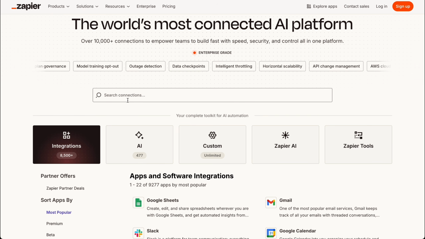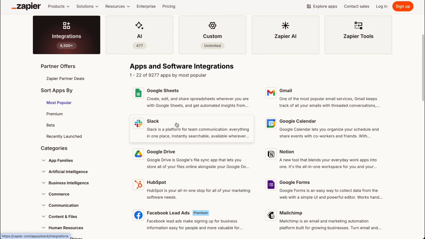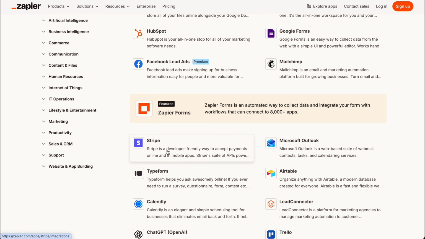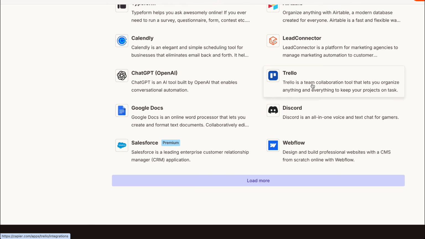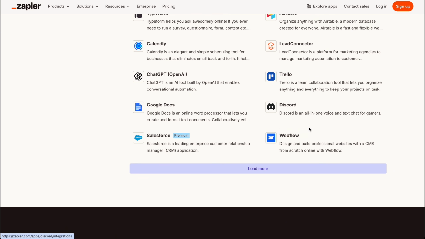For example, I can connect Google Sheets or Slack to my Stripe or Calendly, or even if you're using Trello. In short, Zapier allows you to connect apps that are different in kind.